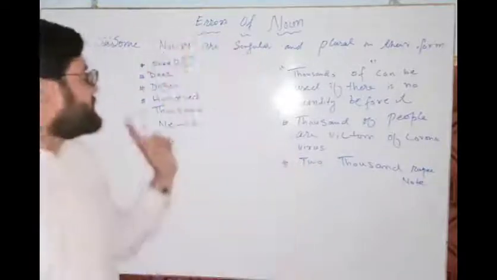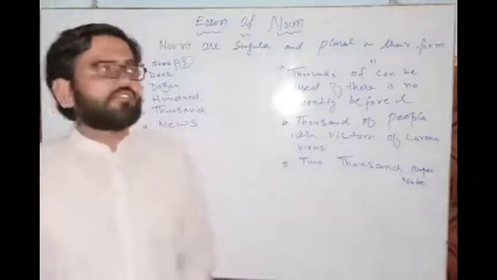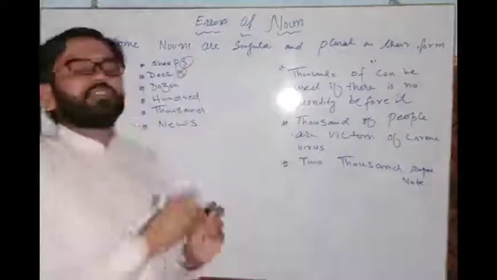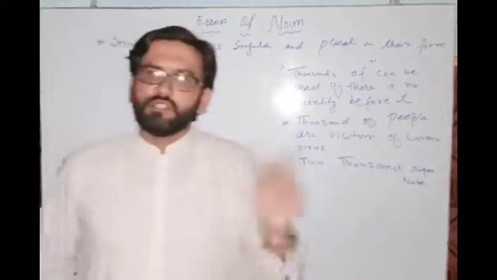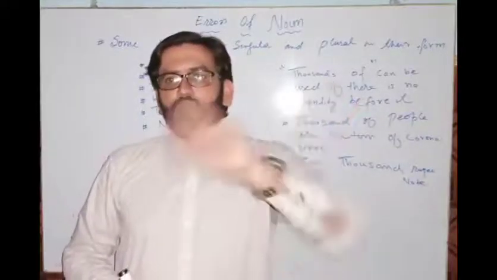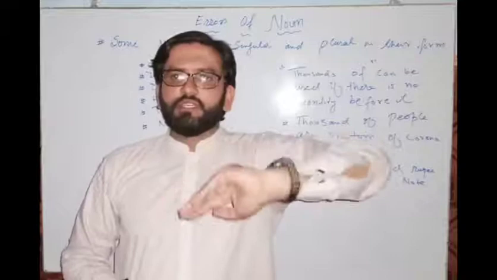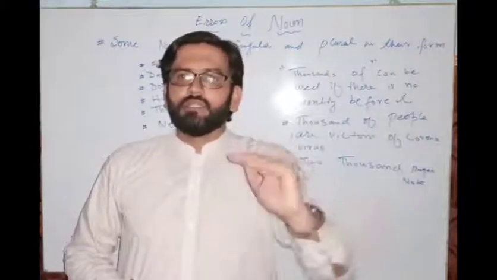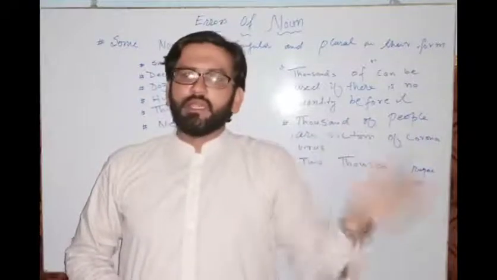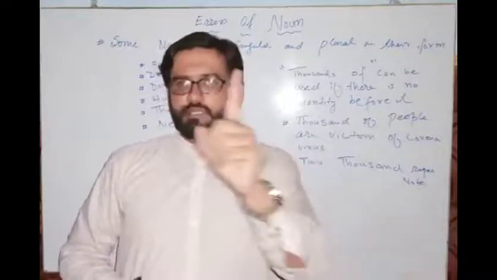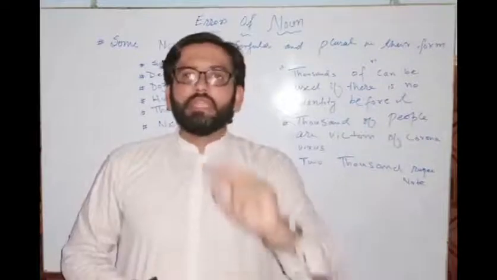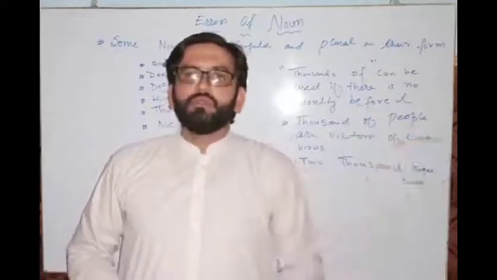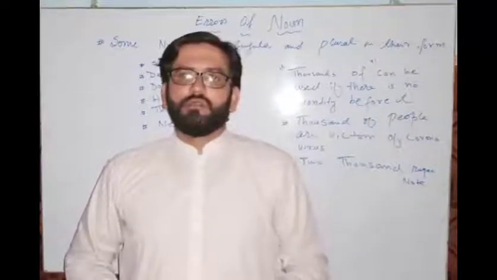Right? If I say deer, I cannot say deers. Right? This is deer singular and deer plural as well. Right? Deer was killed and deer were killed. Deer was killed means a single deer. Deer were killed means more than one deer.